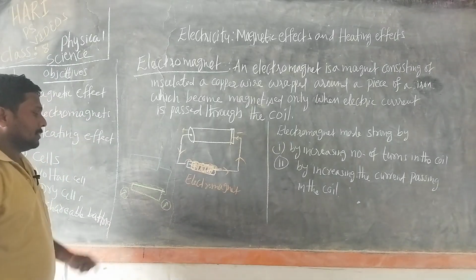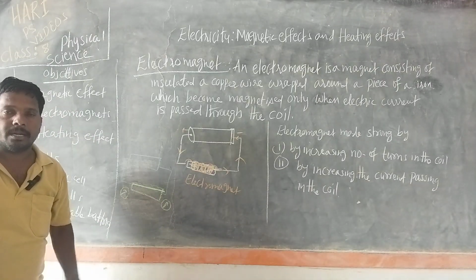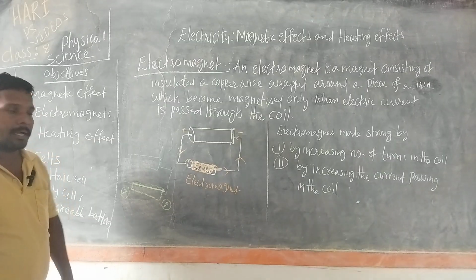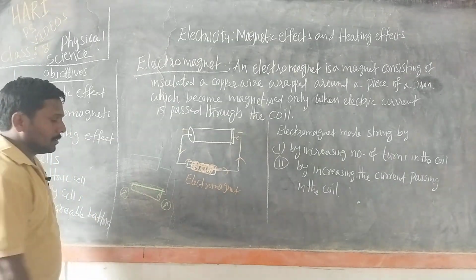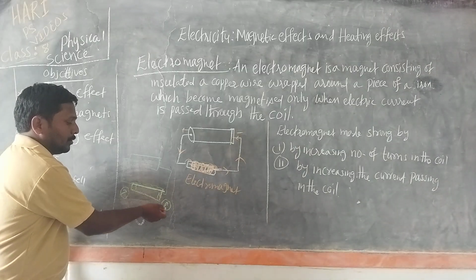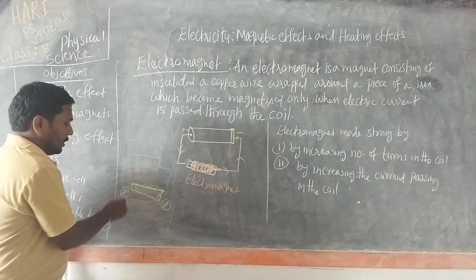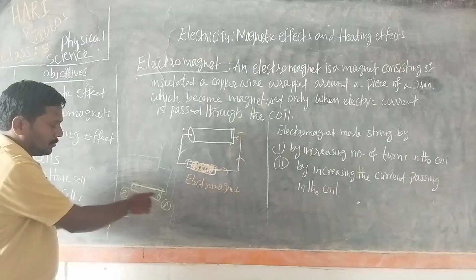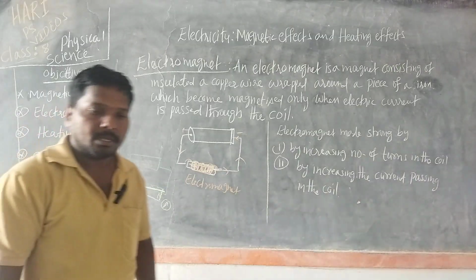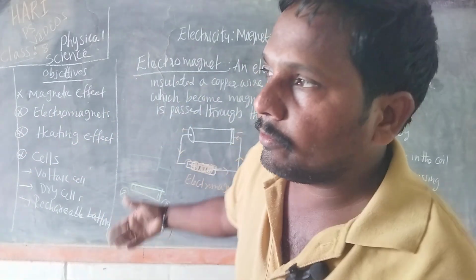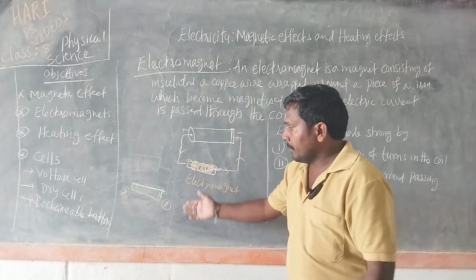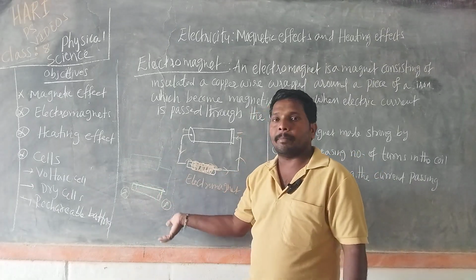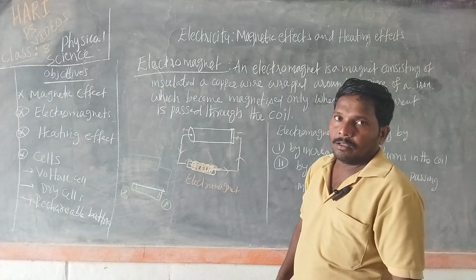In both compasses, we are able to see the deflection because poles are formed. So north pole, we know that it becomes south. Here south will become north. So the magnetic compass will also show this. So we can identify easily the poles of an electromagnet by placing these magnetic compasses near them.